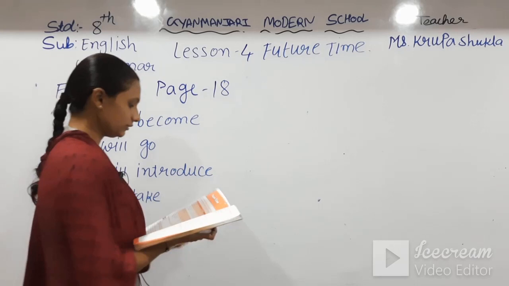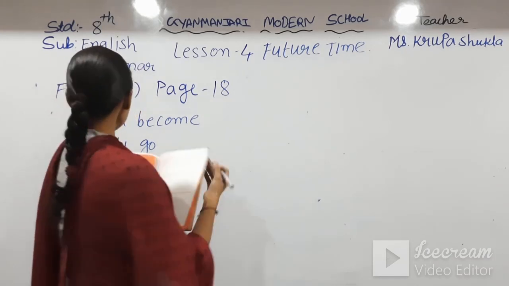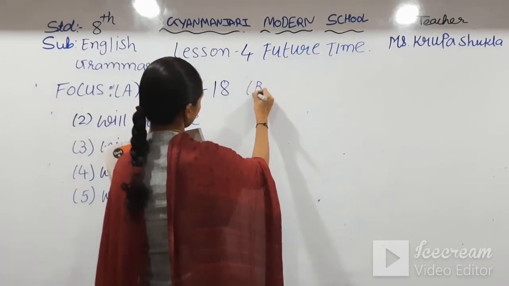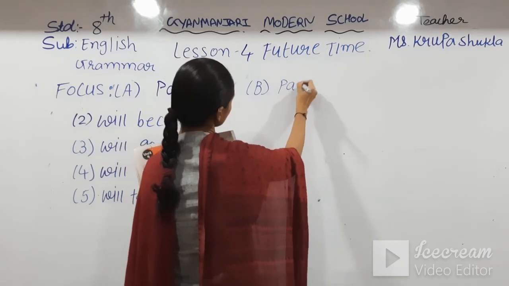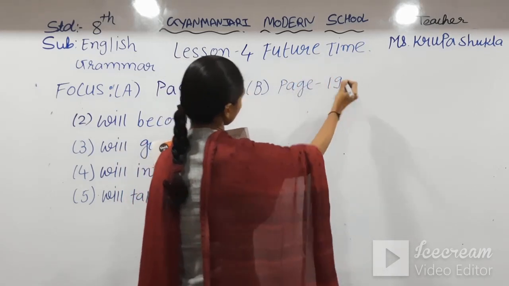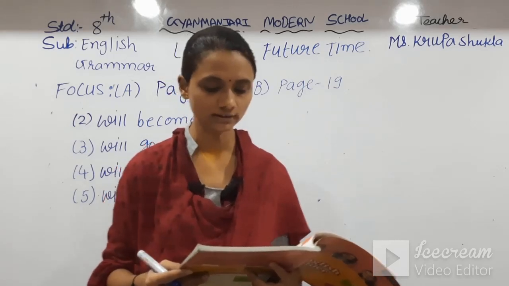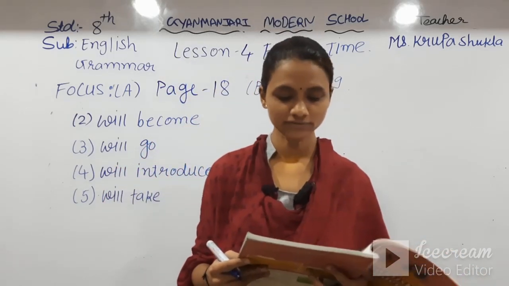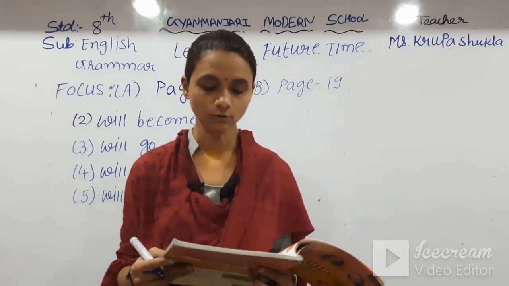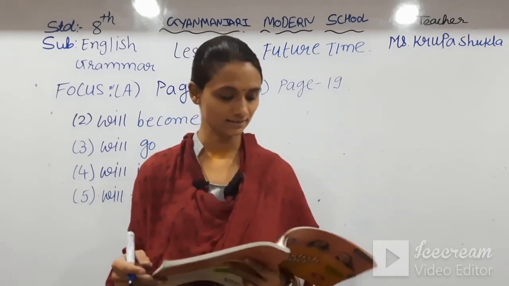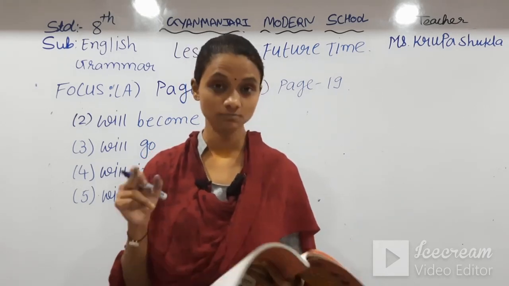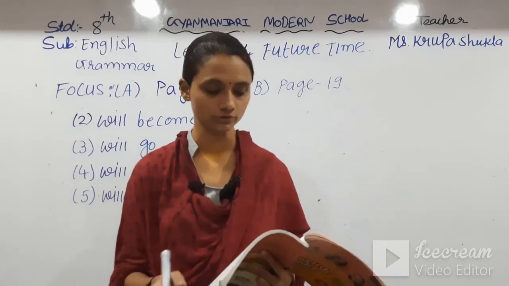Now we'll go for focus exercise B, which is on page number 19. Fill in the blanks with the future continuous tense form of the verb given in bracket. Only future continuous tense, which means will plus be plus ing, you have to use.